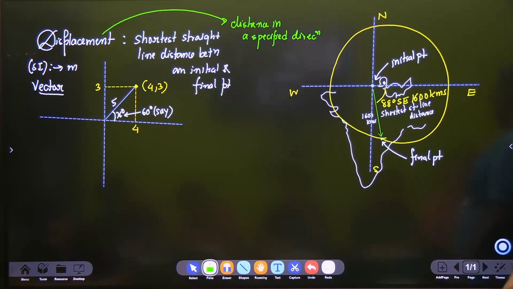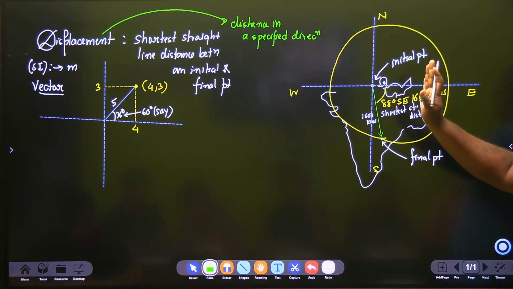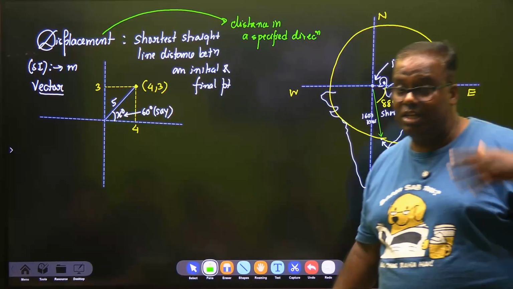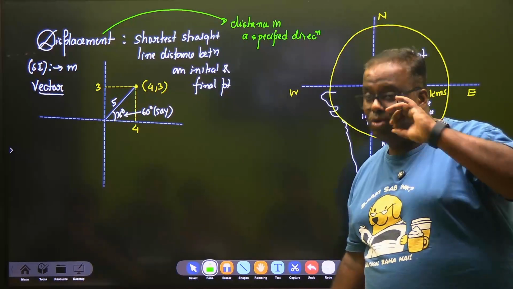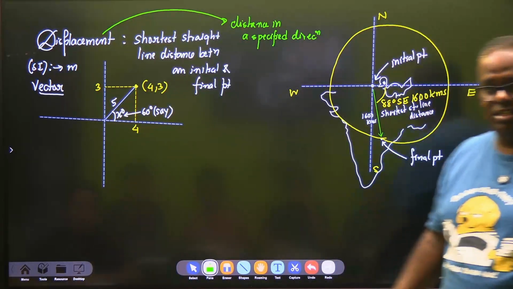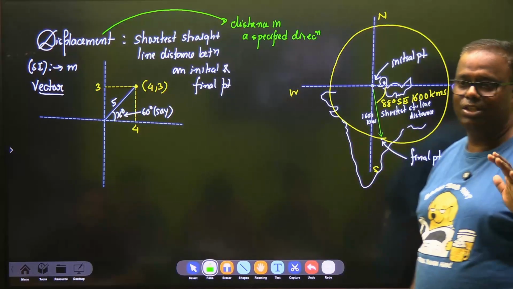And as we go further in this chapter, distance will die. All we will have is displacement. That means all we will be studying in the chapter will be straight line, straight line, straight line, straight line. अब ये इतना आसान नहीं है जितना आपको दिखता है.